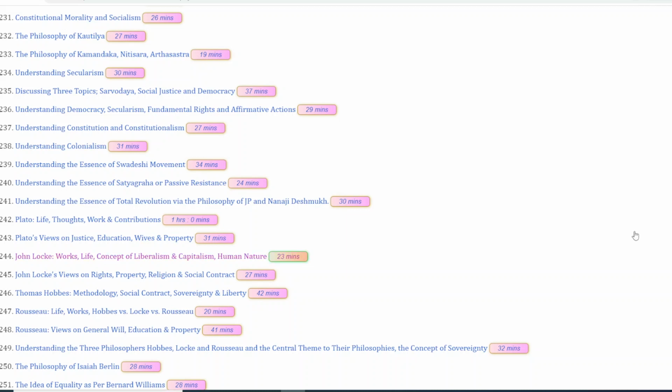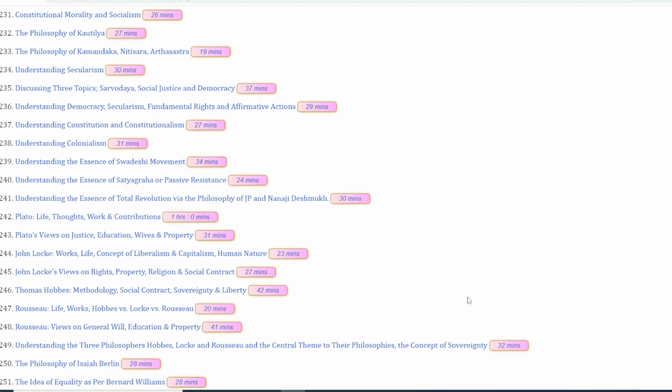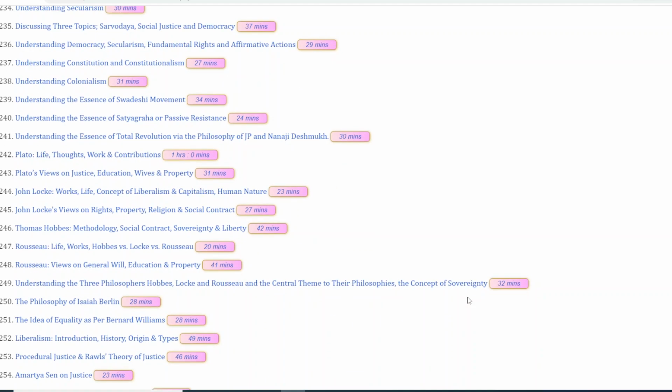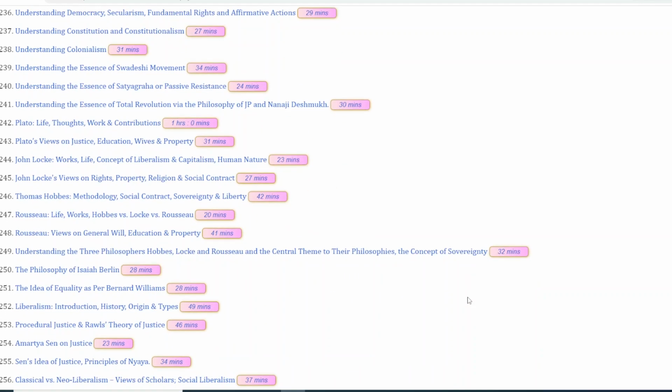Then we have John Locke. John Locke's works, life, concept of liberalism, capitalism, human nature, his views on rights, property, religion, and social contract. Amongst them, social contract is the most important one on which the question can definitely be asked in the exam. So please prepare accordingly. Then we have Thomas Hobbes. Thomas Hobbes' most important concepts are social contract, sovereignty, and liberty. Please watch it here. Similarly, we have Rousseau, and Hobbes and Locke versus Rousseau.